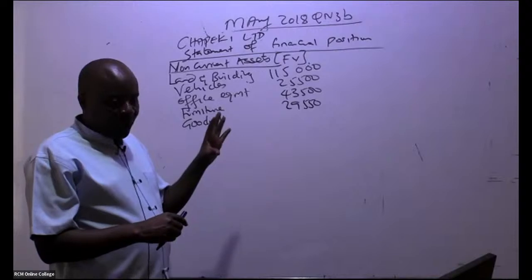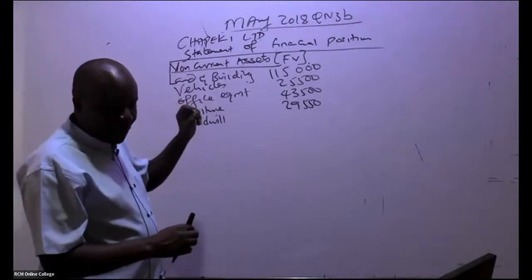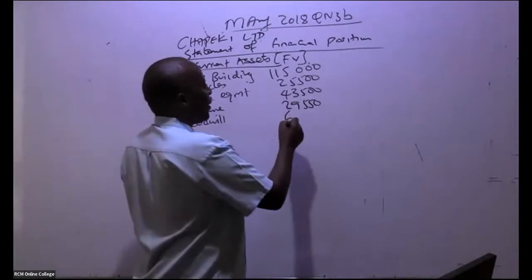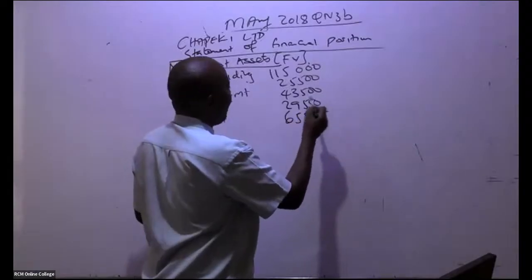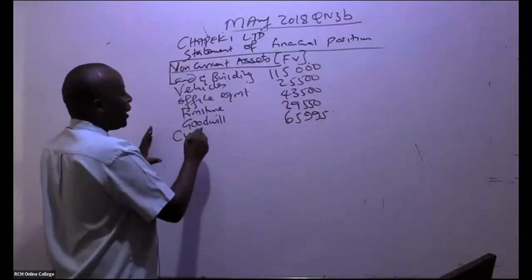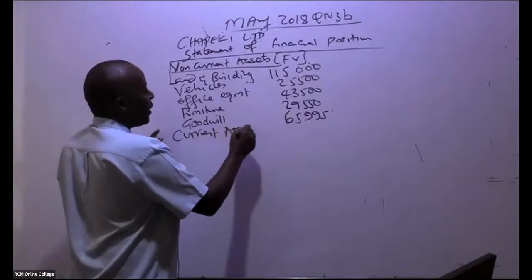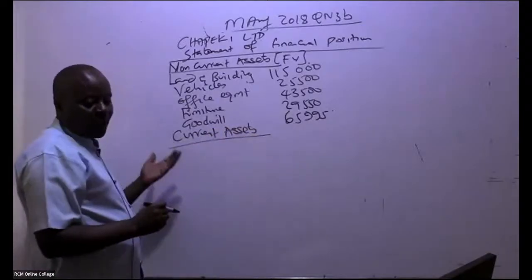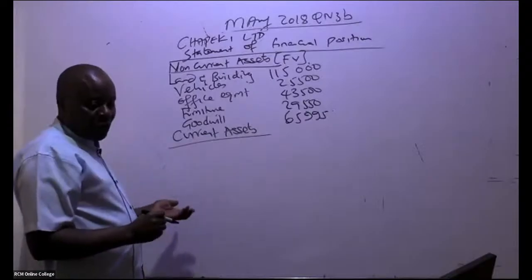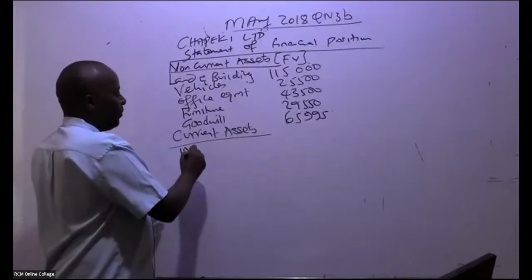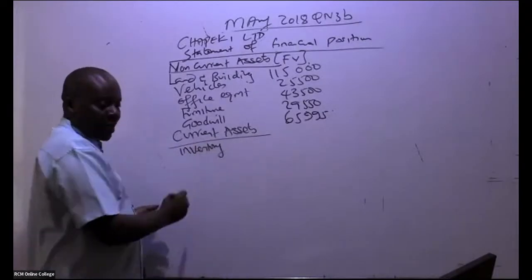We got goodwill. Leave alone the other one, 65,995. So from there, you go to current assets. Current assets, so we pick them. We have inventory. Inventory, you have to be very, very careful.